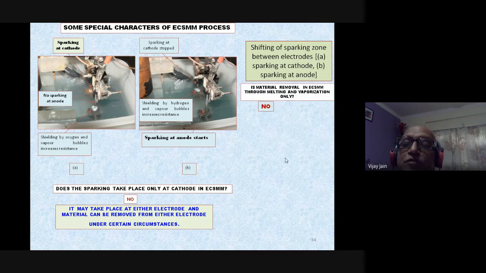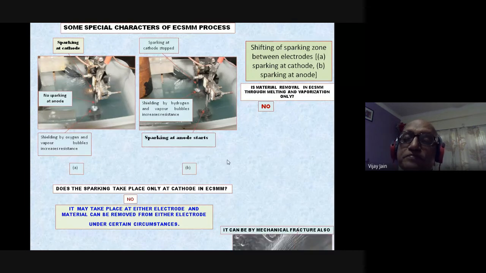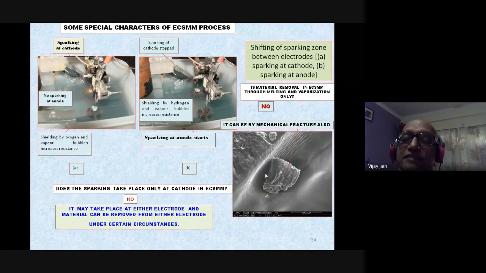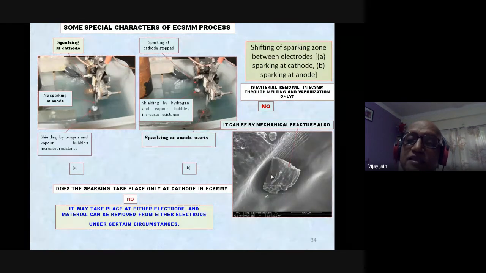Then, is the material removal in ECSMM through melting and vaporization only? I have tried to show you and emphasize that in ECSMM, material removal is basically through melting and vaporization, just like EDM and EDMM. But here my answer is no, with proofs. If you see here, this is a channel machined with the help of electrochemical spark micromachining, and you can see here the part.